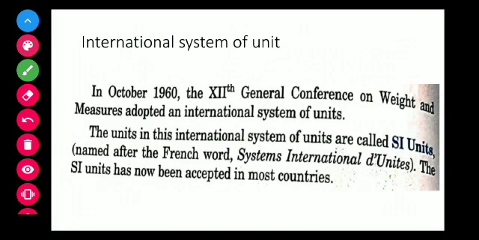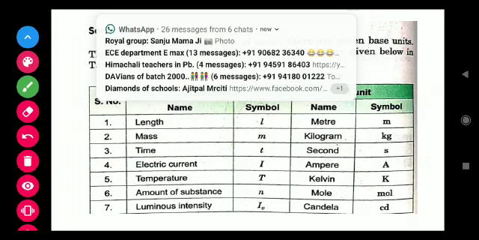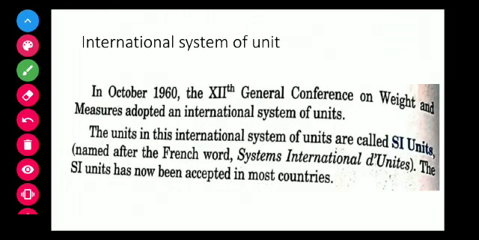So first of all, what is the international system of unit? Normally there are 7 fundamental units, that is length, mass, time, electric current, temperature, amount of substance, luminous intensity. In 1960, the 12th General Conference on Weights and Measures adopted an international system of unit, that is the SI system of unit. The units in this system are called SI units.